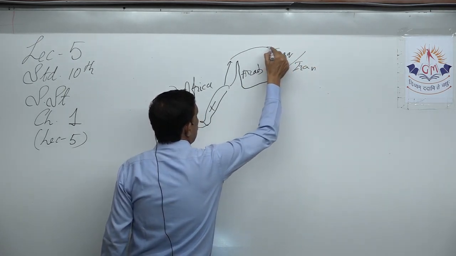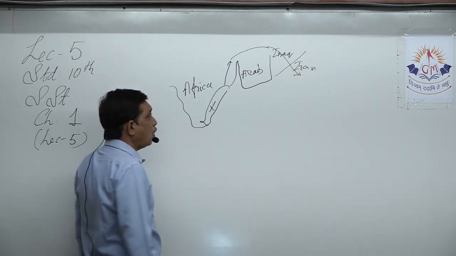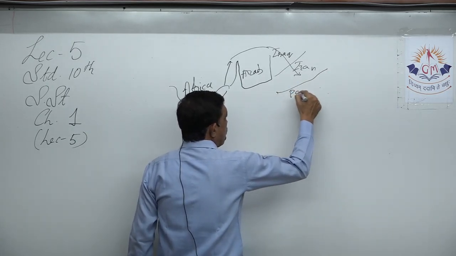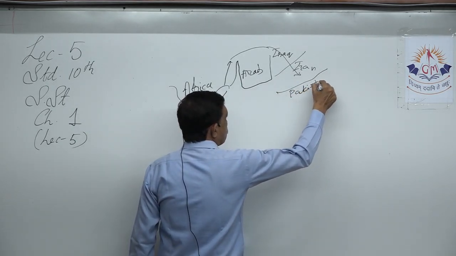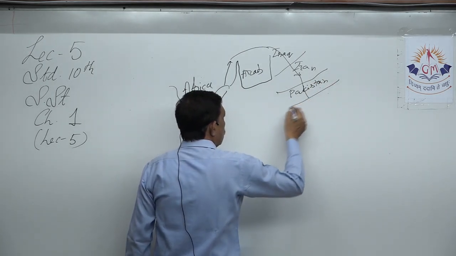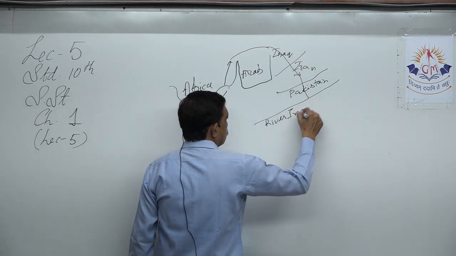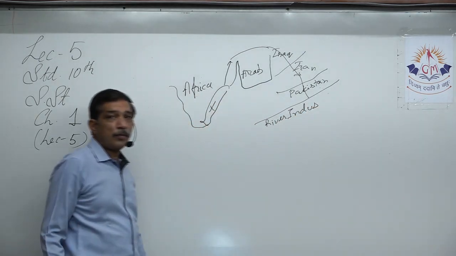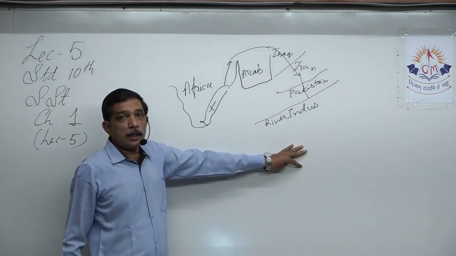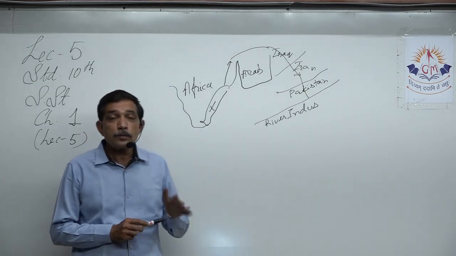So they continued in this direction and came to the end of Iran. We know today Iran has a border with Pakistan. At that time there were no boundaries. They entered Pakistan and came up to River Indus. The people on this side of Indus are known as Indians. That is how we got the name.